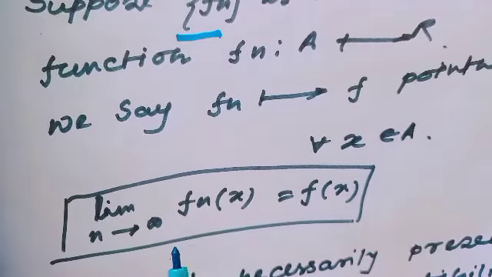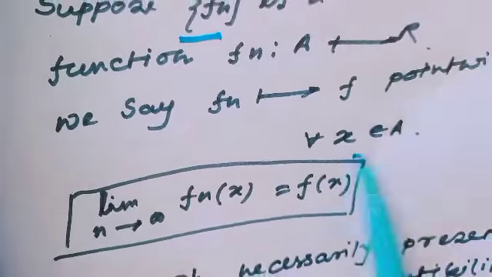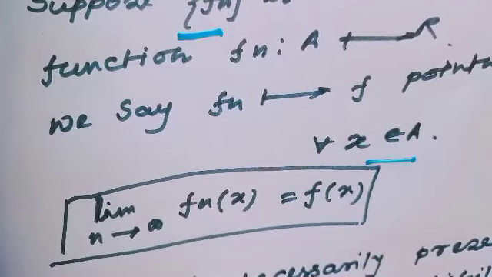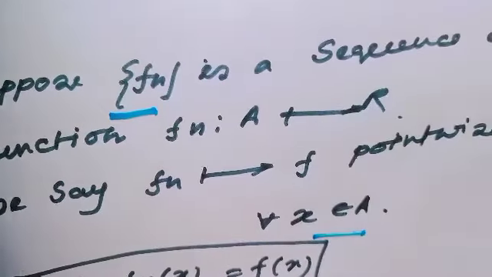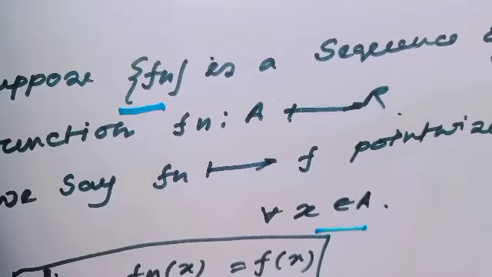Since here the limit function depends on the point, this convergence is defined as pointwise convergence.